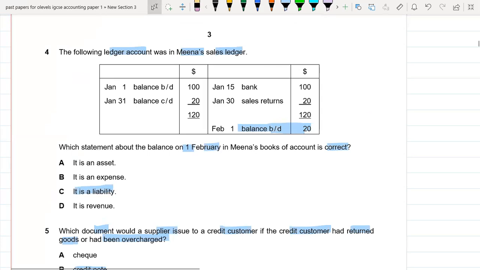The following ledger account was in Mina's sales ledger. So this is Mina's customer account. Which statement about the balance is correct? Whenever the balance in the sales ledger is on the debit side, this is an asset for Mina. But if it is on the credit side, maybe she received some overcharged amount. So now Mina has to pay this $20 back to her customer. That's why if it is on the credit side, this is a liability for Mina. So C is the right option.